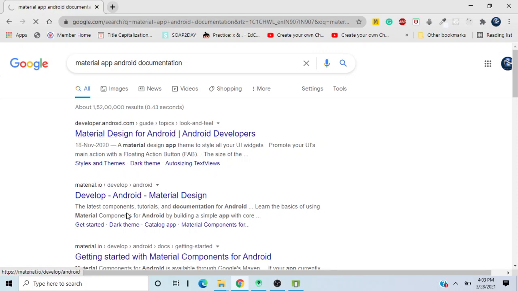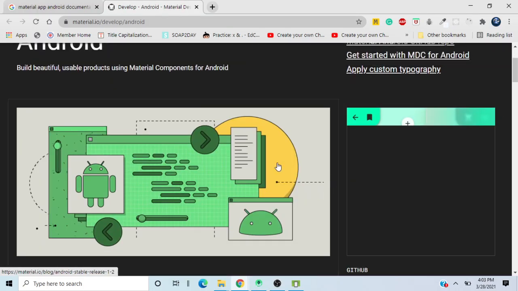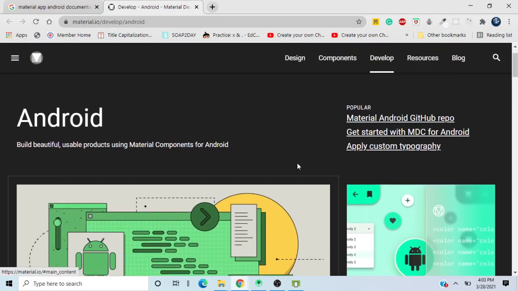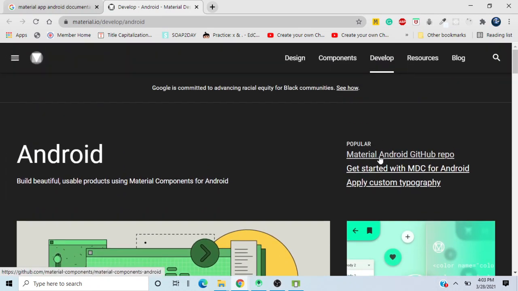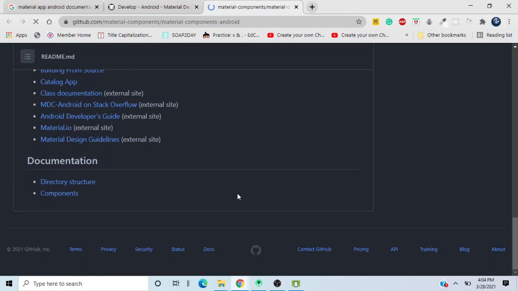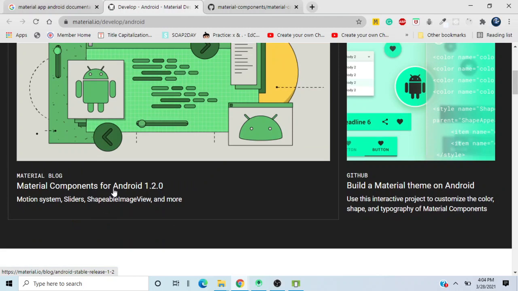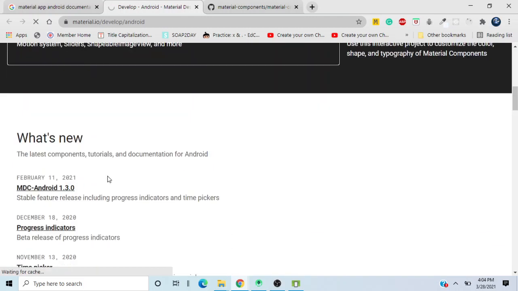Material design for Android. Okay, let me just press back. Material design, we'll basically choose the second option over here. Material will help us design beautiful applications. So you'll see this now. The Material Android GitHub repo, press this one, and let me go to develop and choose Android, choose this one.